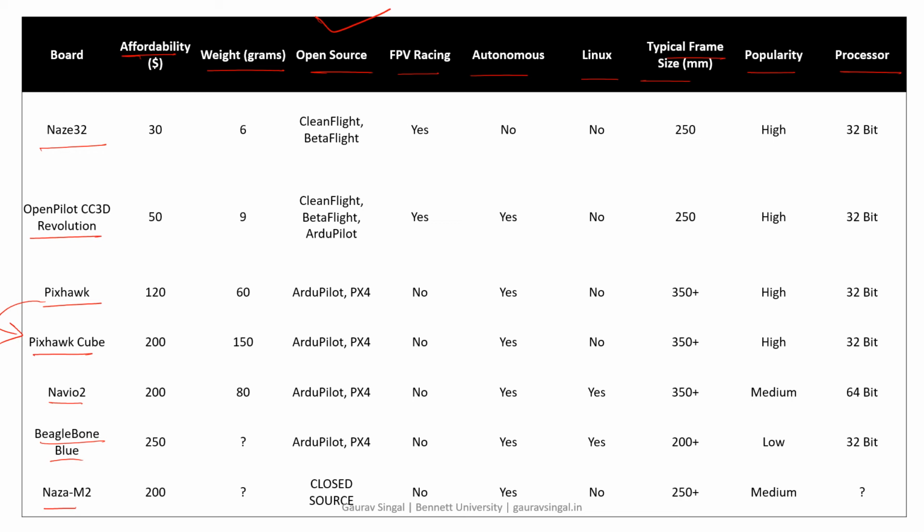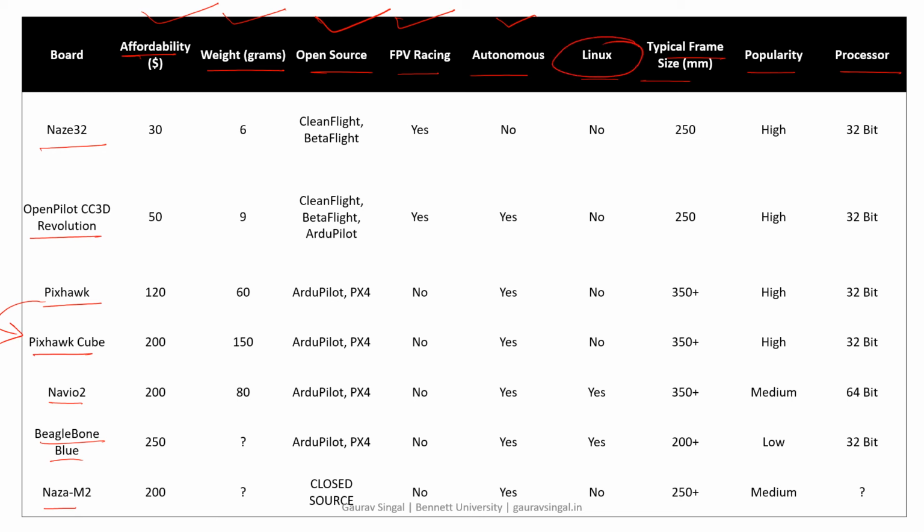If you want to do it for research purposes, what is the weight? It should be lightweight. What is the affordability? With all the options, if it is affordable, then great. Is FPV racing allowed or not? Is first person view allowed or not? Is it autonomous or not? Autonomous should always be required.